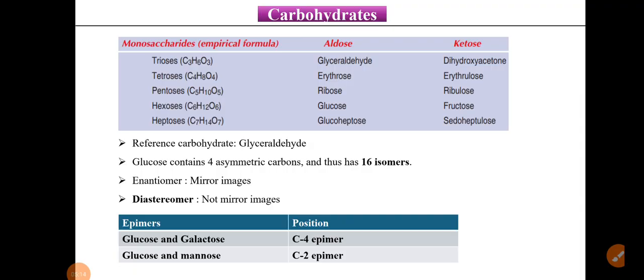Okay, the next topic is carbohydrates. Whatever the important points are there, I am trying to cover all of them in summary.